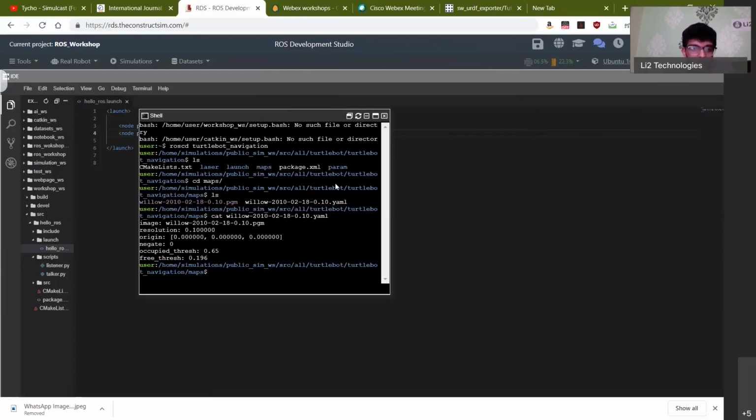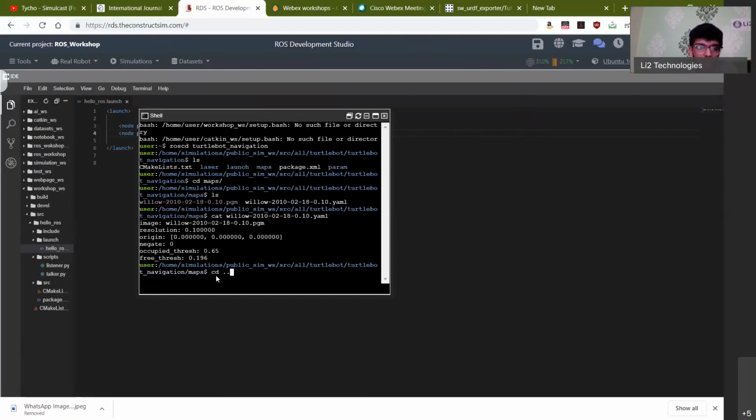That's what the occupancy threshold means. If a particular object occupies 65% or more of that particular grid, then in that case, it is marked as occupied. And during the mapping process, you will see that that particular grid will appear in a dark color. And then the free threshold: it's usually marked as free if there is less than 19.6% of occupancy. So that is what these two parameters mean. And so you have your two-dimensional map file as well as your YAML file, which has all of these properties about them. So the resolution will again depend on the kind of hardware that you're using for mapping.